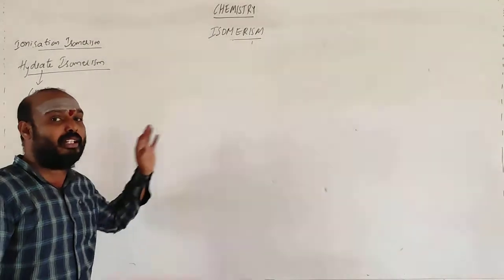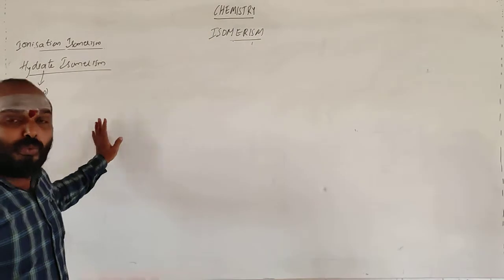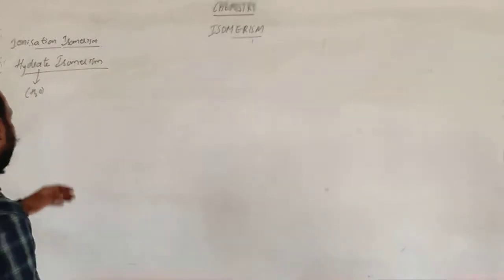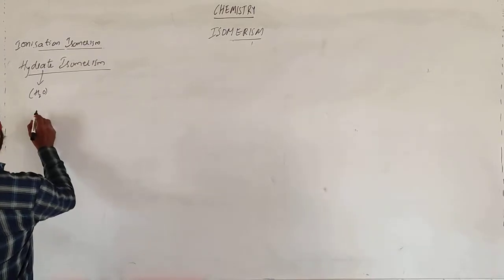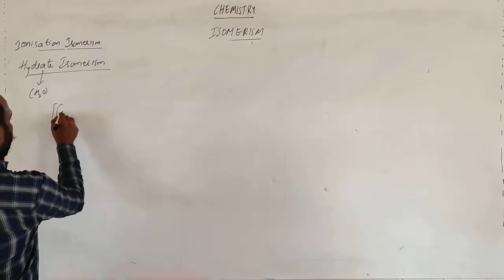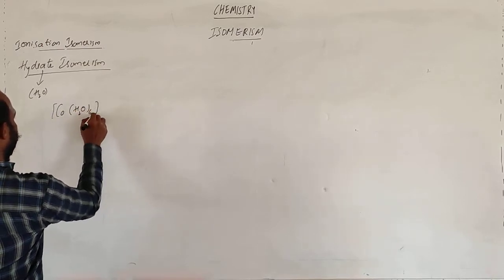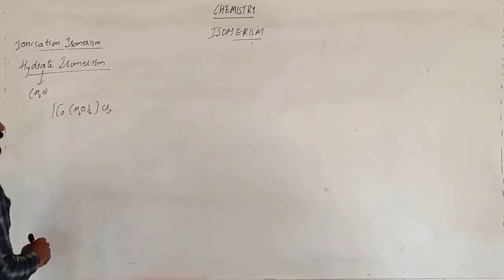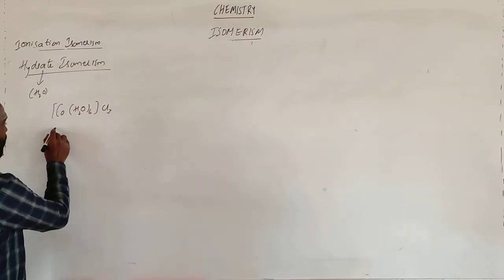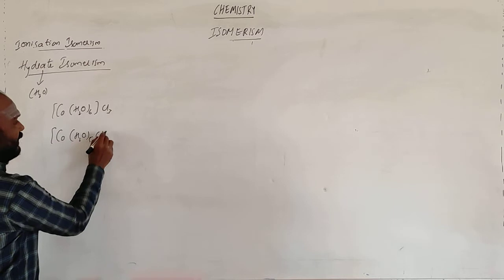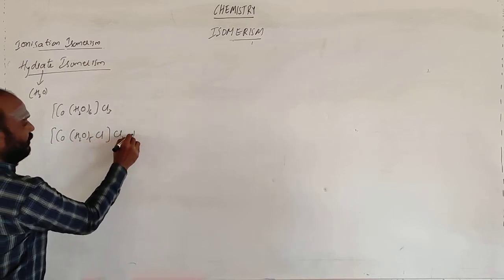In the previous case we learned with respect to ions. Here it is with respect to water. If the water present is different inside and outside, then that is called hydrate isomerism. Suppose I take an example like this: one molecule is Co, H2O taken 6 times, Cl. This is one. If I take one more, Co, H2O taken 5 times, Cl, Cl2, H2O.